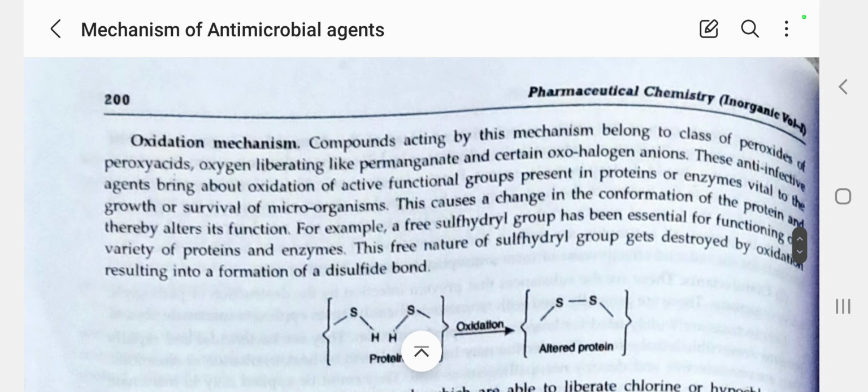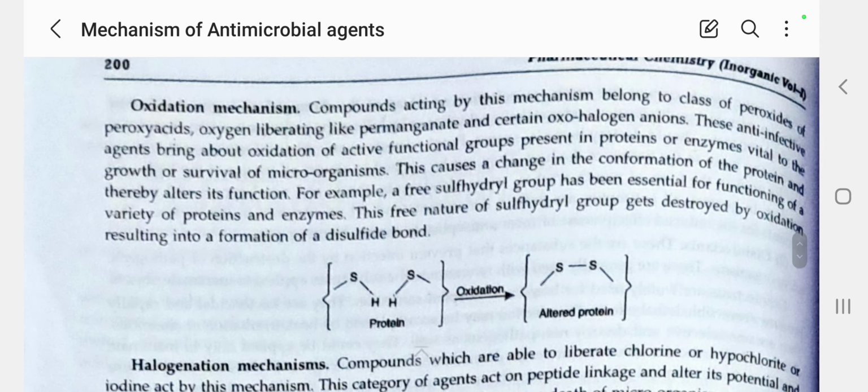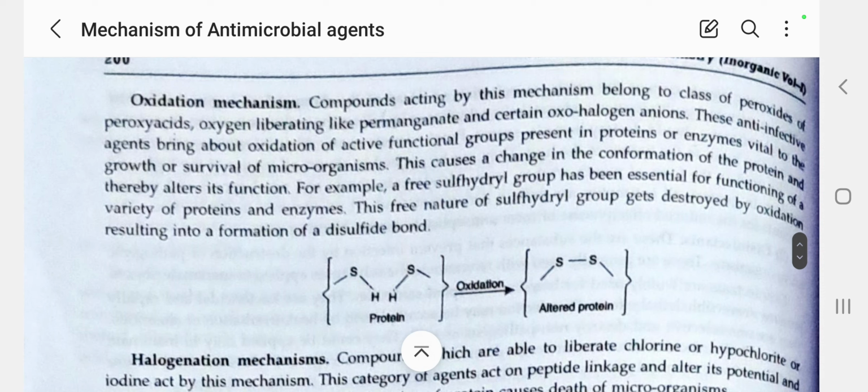This type of mechanism of antimicrobial agent comes under the class of peroxides, peroxy acids and oxygen-liberating agents like permanganate, and certain halogen anions. Drugs under this classification involve the oxidation mechanism.